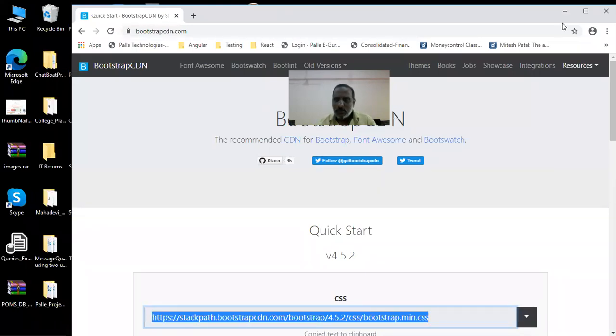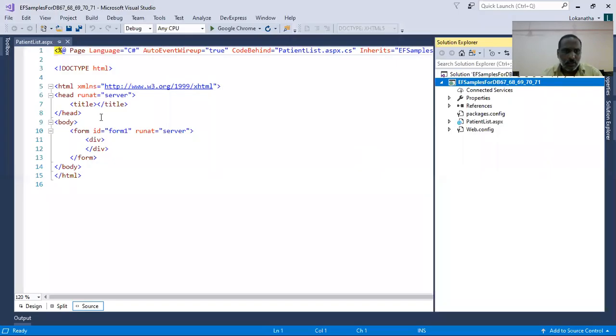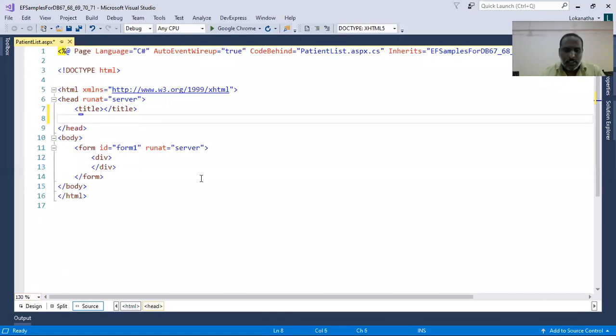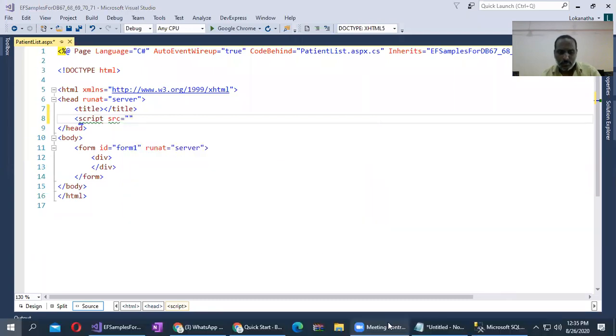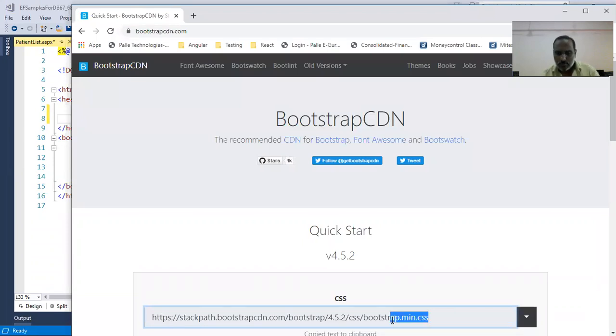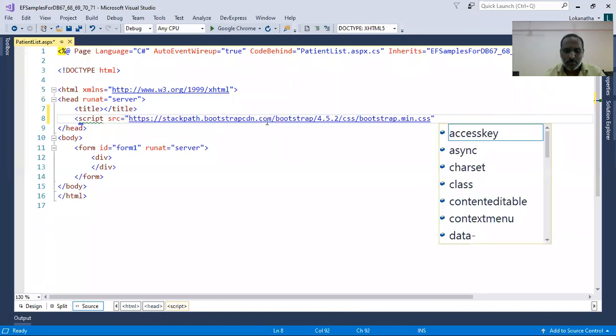Okay, now let me go to my application. Here in the header, I will write script, src is equals to, sorry. I just copied this source.